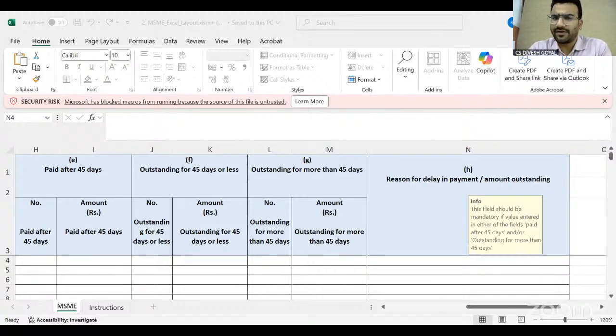Send this mail to all the vendors and keep it in your record. Because as an auditor, when you do the audit, you want the proof that the company has checked whether the vendor is registered or not. So that mail can help you as proof. So this is all about the MSME Act from my side. If anyone has any query, you can mention it. I can see 4 or 5 queries mentioned here in the chat box.